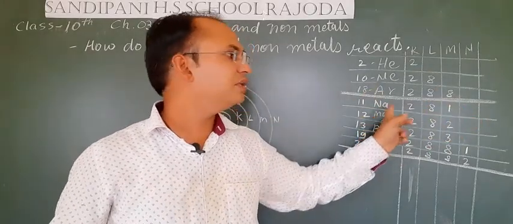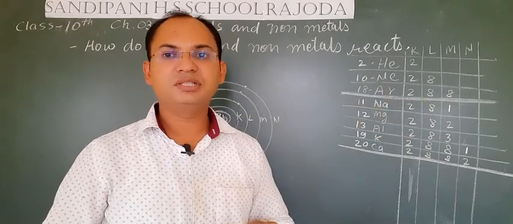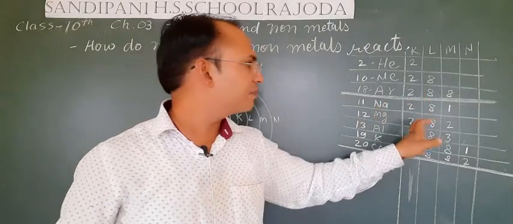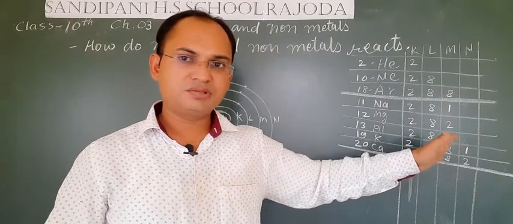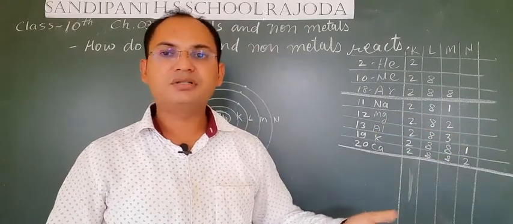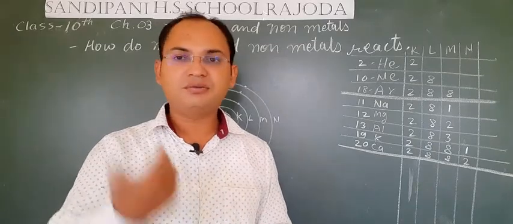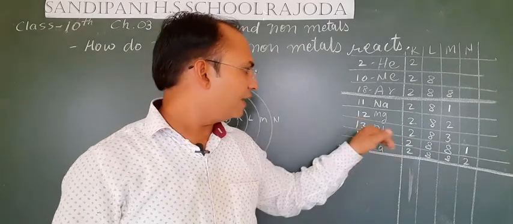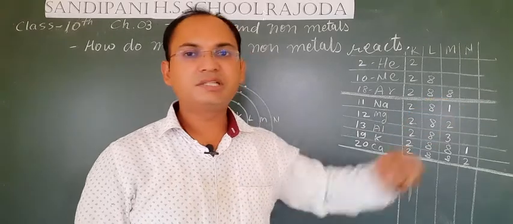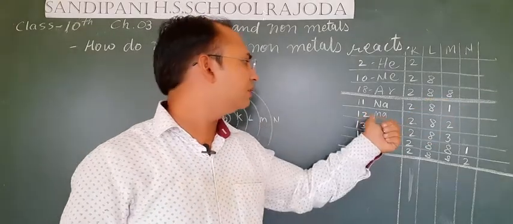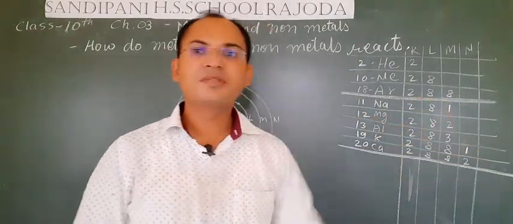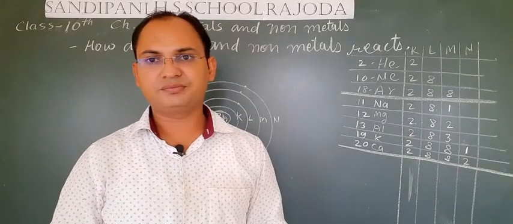If magnesium gains 6 more electrons, then its electronic configuration will be 2, 8, 8, because 2 electrons are already there. In order to complete the octet, in order to complete the 8 electrons in the outermost shell, magnesium needs 6 more electrons, and in the same way aluminium needs 5 more electrons.